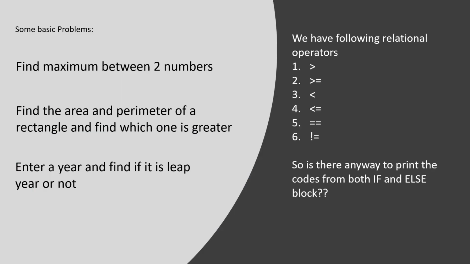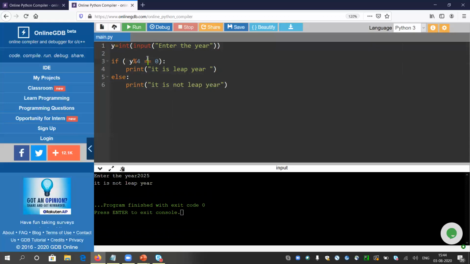So in the if block, you will be able to see these 6 types of relational operators. Greater than, we have checked in the first 2 problems. Greater than or equal to, you can use. Less than or equal to, double equals to, we have checked just now in the problem of leap year. And not equals to, we can also use. You can think your logic like this.